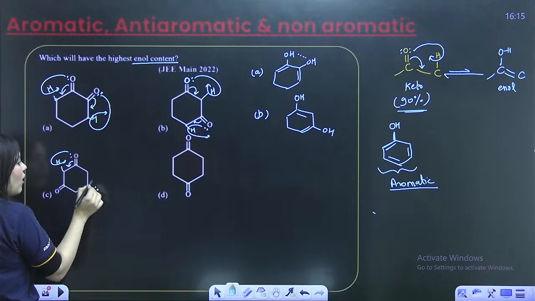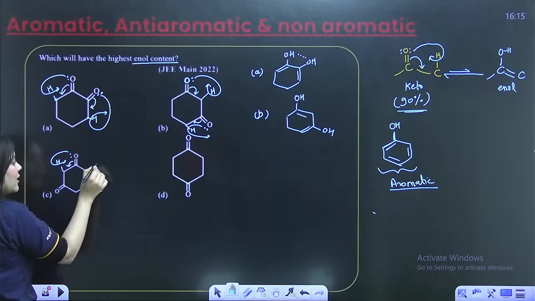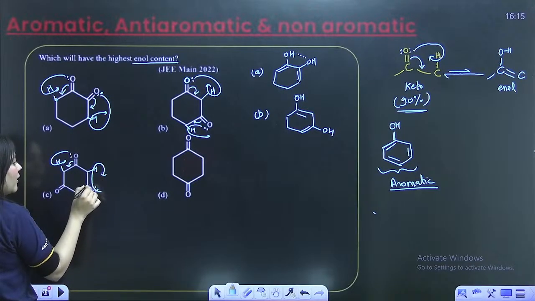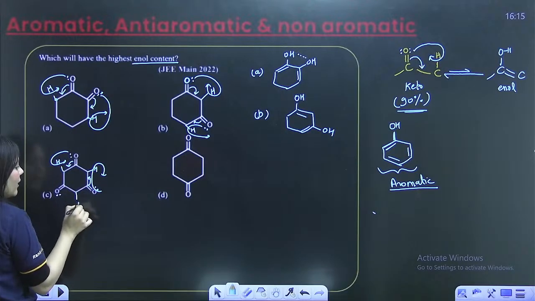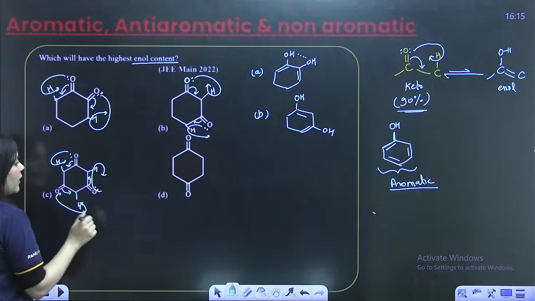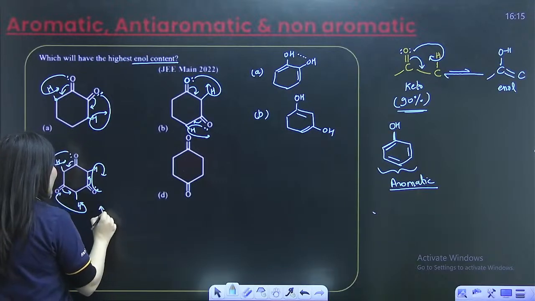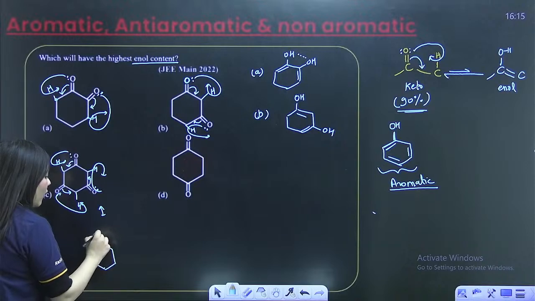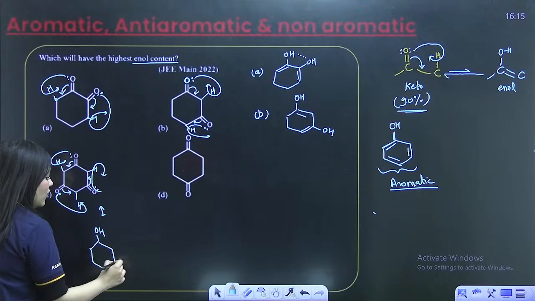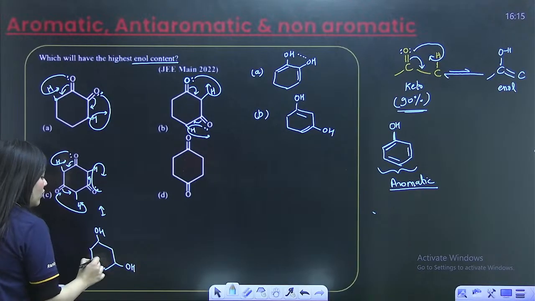If this is the oxygen, this can be the alpha hydrogen for it. So it abstracts this hydrogen and the double bond comes over here. Once again, if this is the oxygen, this can be the alpha hydrogen, this abstracts the hydrogen and the double bond comes over here. So what will eventually happen? A structure like this, an OH group will be here, OH group will be here, OH group will be here,